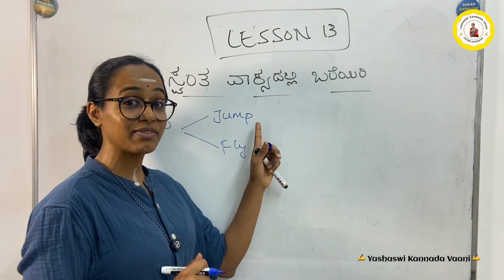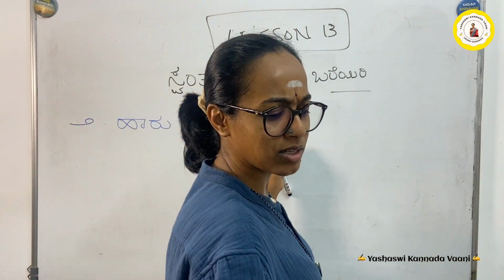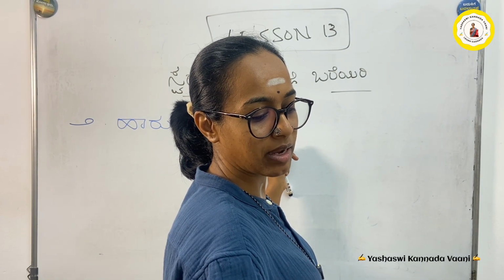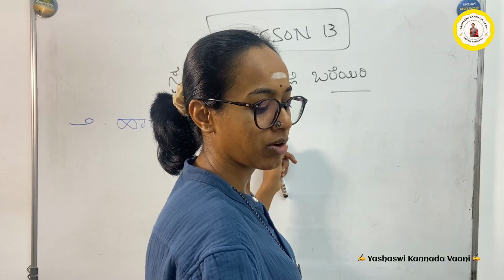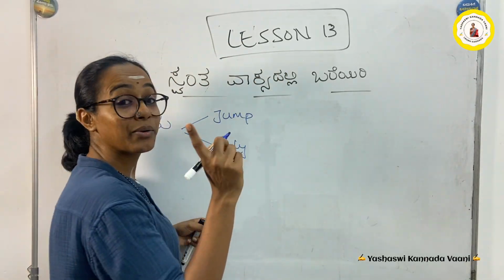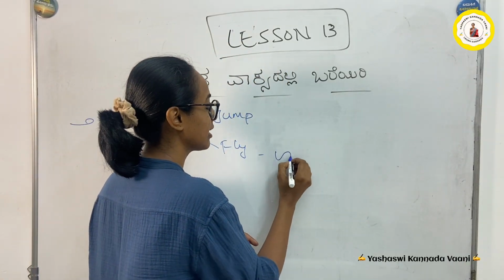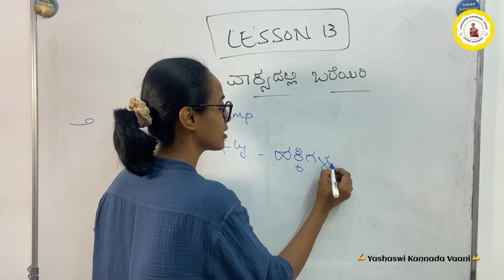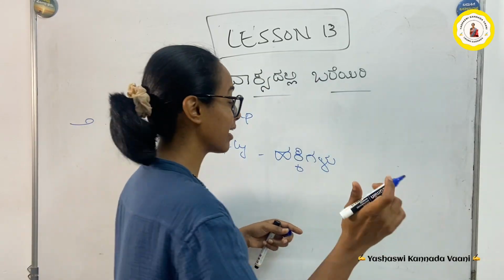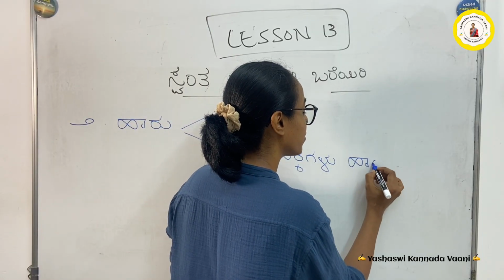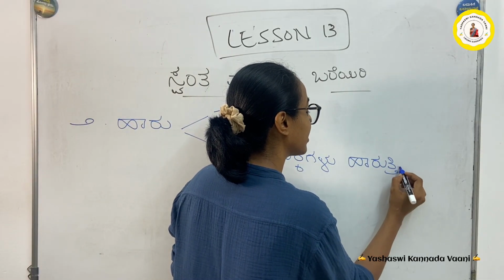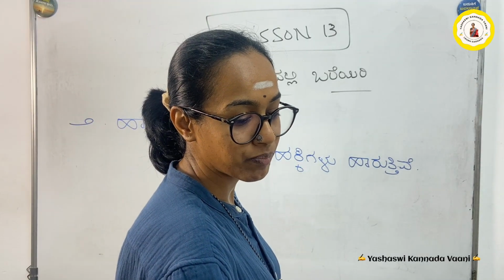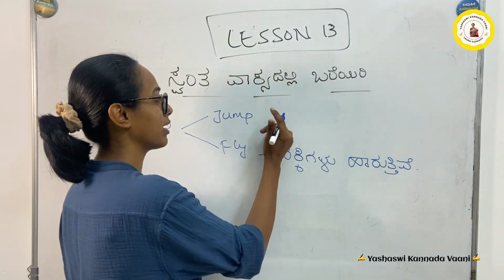In the last class, did we do haru? No, we have not done that. Okay, so hakki hari hoitu, we have done it. Yes, hakkigalu, the birds are flying. Haruttive, tige tavattu ve, hakkigalu ಹಾರುತ್ತಿವೆ. ಹಕ್ಕಿಗಳು ಹಾರುತ್ತಿವೆ.